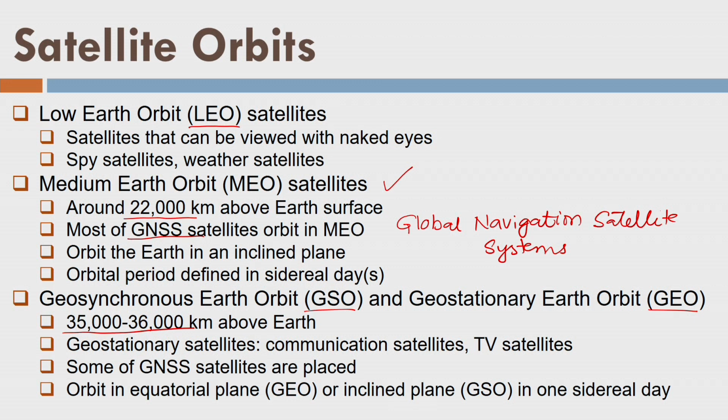Well, then we have geosynchronous Earth orbit. You will be surprised that if I place the same orbit at 35,000 height above the surface of Earth, and in this inclined plane like this, or it could be like this, and let us say this is the equatorial plane. So these orbits are called geosynchronous orbits. So what is the purpose of geosynchronous or geostationary Earth orbit?